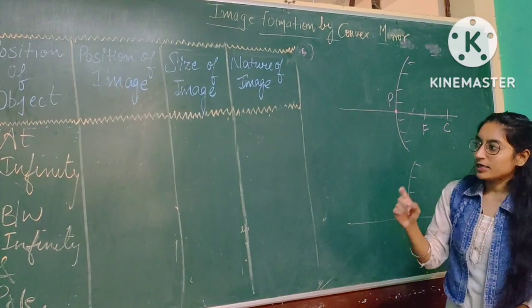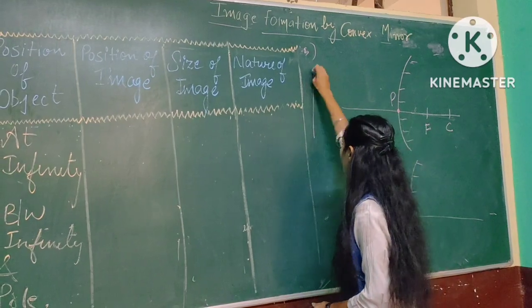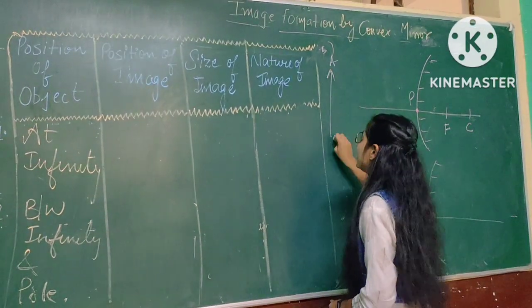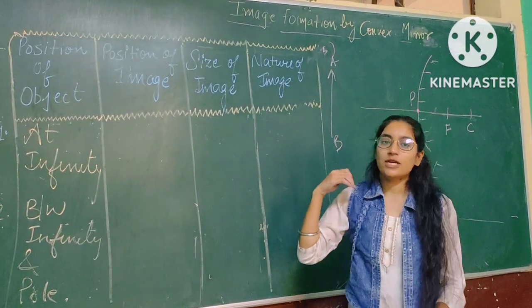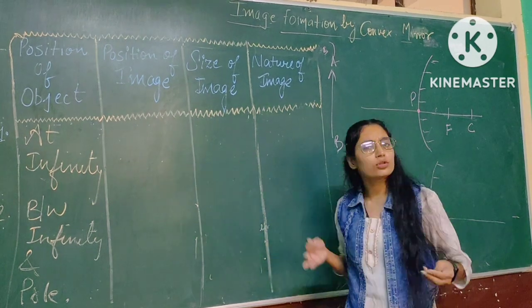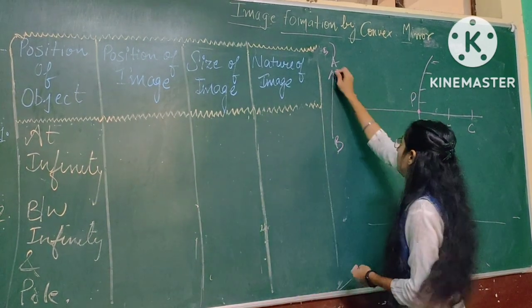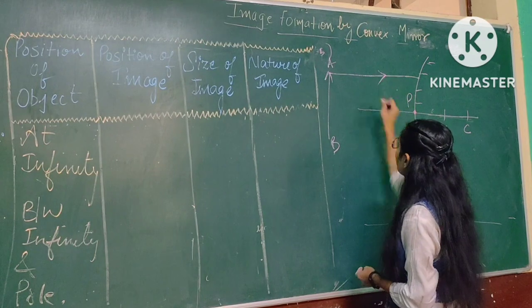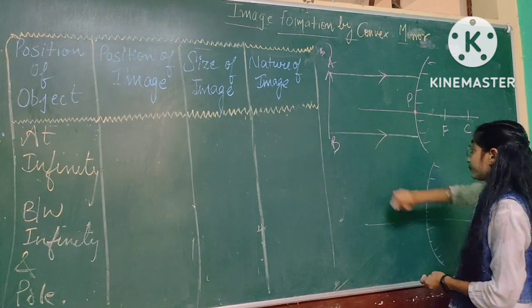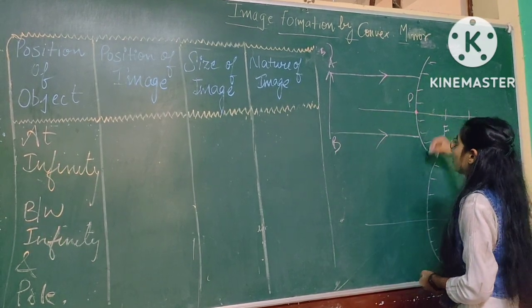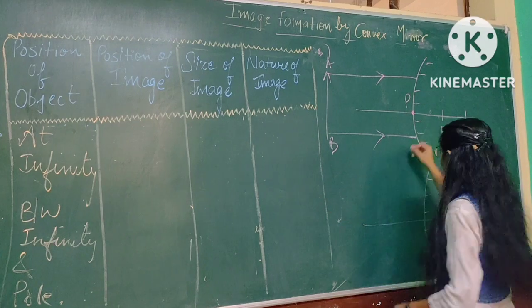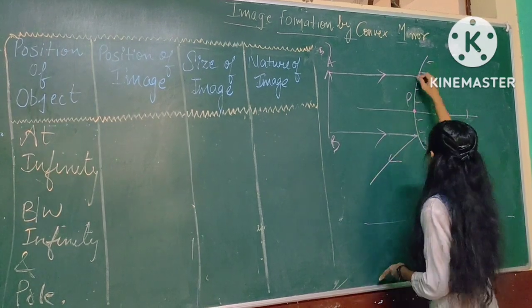So if the object is at infinity, as I told you, when I place the object at infinity, both the rays will be parallel. According to the property of a convex mirror, it will diverge the light.